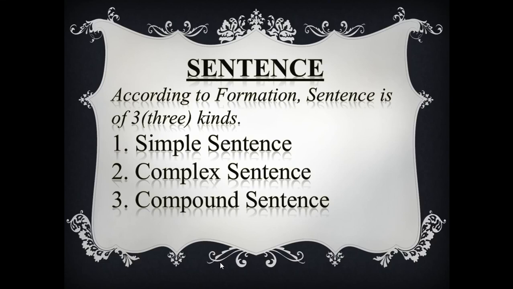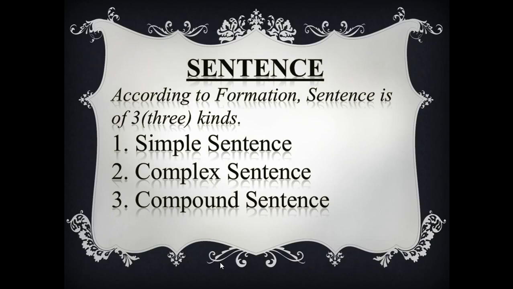Then complex. I do not know where he lives. It's a complex sentence. "I do not know" is the principal clause, and "where he lives" is the subordinate clause. That is, look, one principal clause and one subordinate clause.